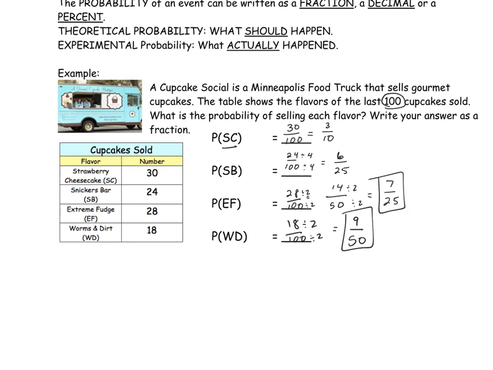Our chances for extreme fudge would be 7/25. Our chances for the Snickers bar would be 6/25. And the last one, strawberry cheesecake, would be 3 out of 10.